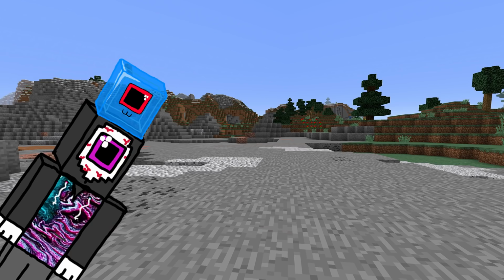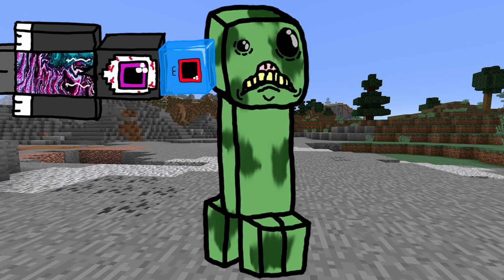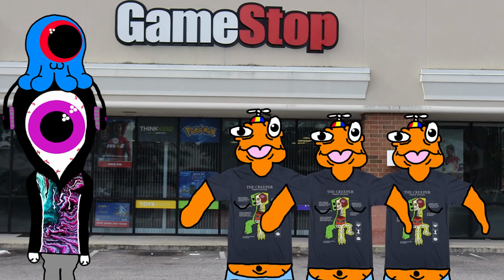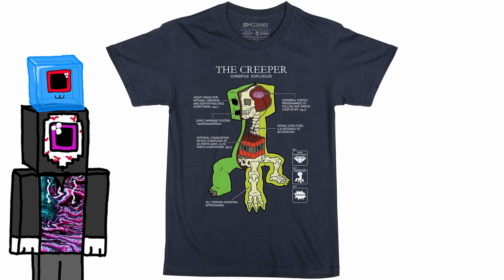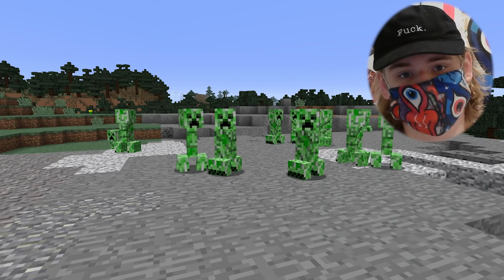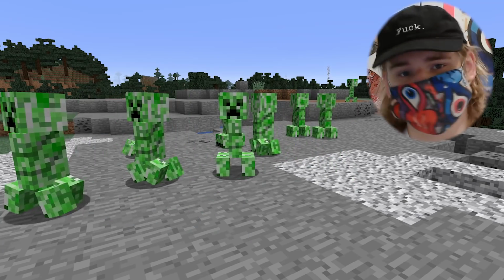The first mob on this list is the OG face of the entire game, the Creeper. Now, if you're familiar with Minecraft and/or have ever been to a GameStop, you've probably seen this shirt on a few chubby 5th graders. While this is a clever idea for a shirt, I don't think that's how it would actually work. There are a lot of theories about what makes these things tick, but I'm gonna say one that I haven't heard mentioned yet.